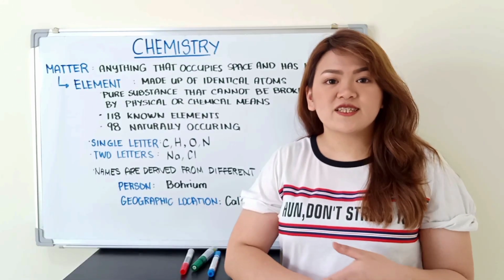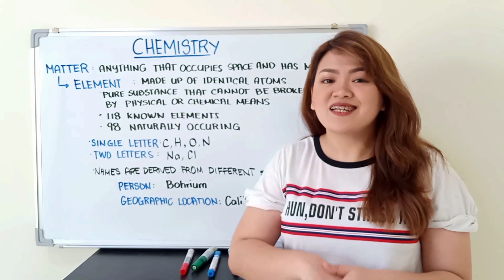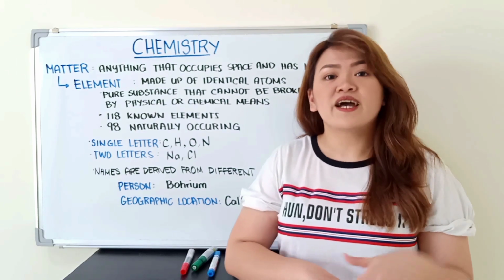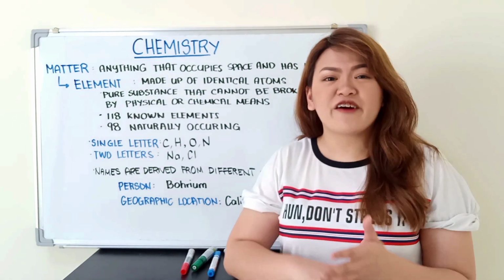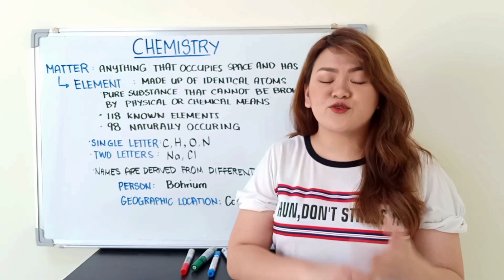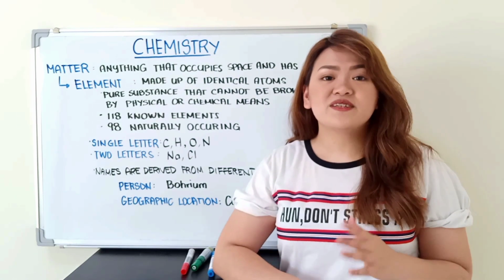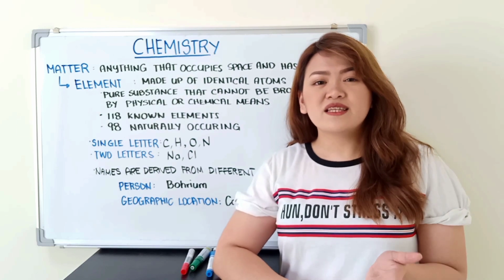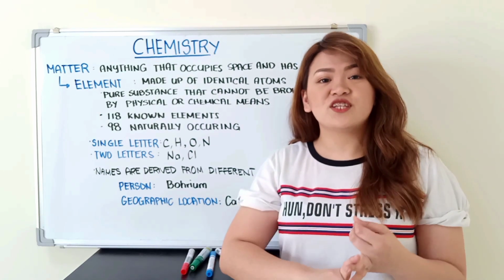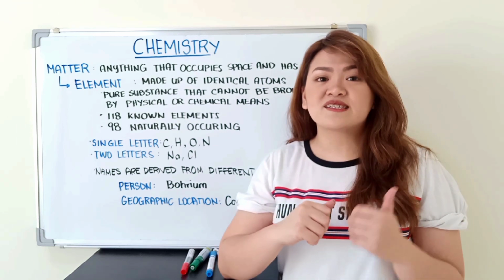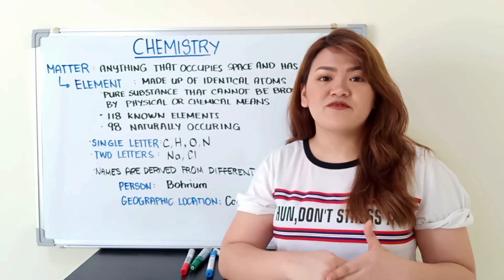All 118 elements are arranged and highly organized in a table we call the periodic table of elements. And in my opinion, you don't have to memorize it. Ang importante is you understand it and you know how to use it. Out of these elements, 25 are essential for life. Primarily, you will encounter carbon, hydrogen, oxygen, and nitrogen because it actually comprises 96% of most living organisms.